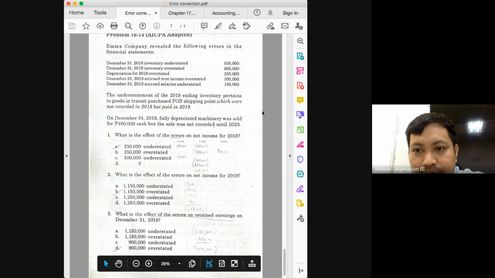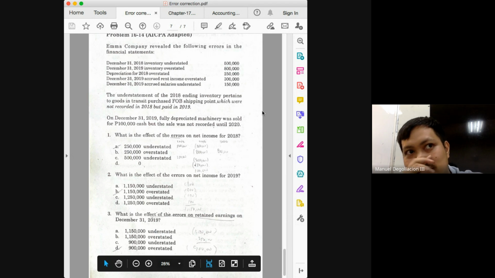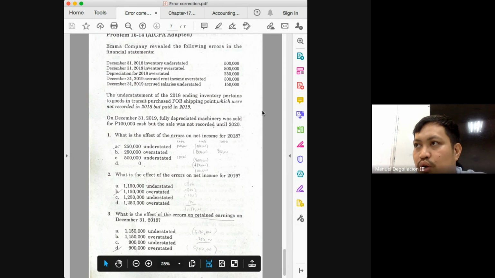Next, on December 31, 2019, fully depreciated machinery was sold for 100,000, but the sale was not recorded until 2020. So again, do not forget to realize, class. What does it mean if it is fully depreciated? If it's fully depreciated, how much is its carrying amount? It will be 0. And if you sold it for 100,000, what does it mean?